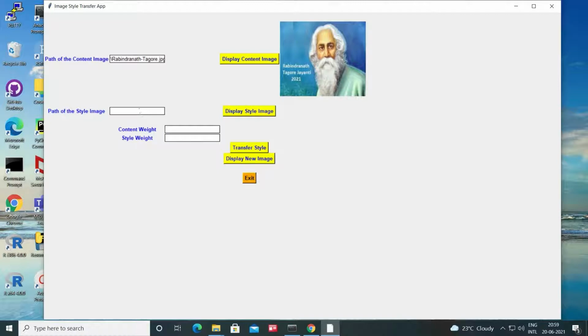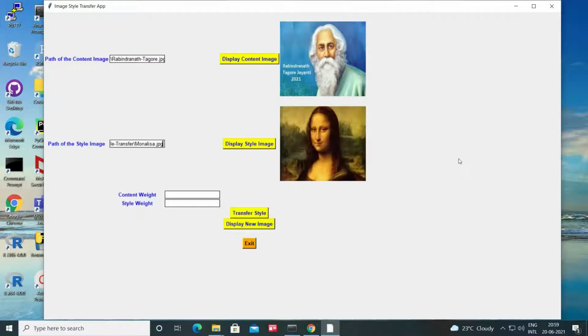And here we'll specify the path of the style image. In fact, the location is same, only the image name will be different. So it's an image of Mona Lisa, the famous painting of Leonardo da Vinci, as you know. So we'll just display the style image.